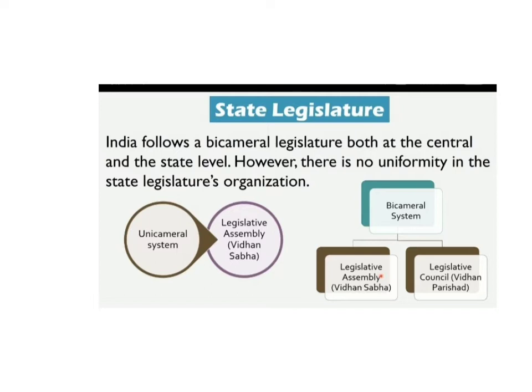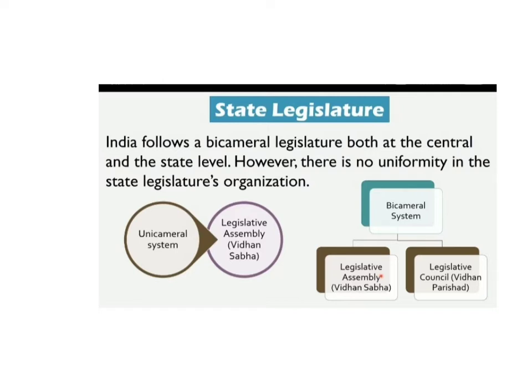But there is a condition. At the central level we have Lok Sabha and Rajya Sabha. These are the two houses of the parliament, which is called a bicameral legislature. Lok Sabha is the lower house of the parliament, and Rajya Sabha is the upper house. At the state level, some states have a bicameral legislature, some have only one. That means we have unicameral and bicameral systems in different states.